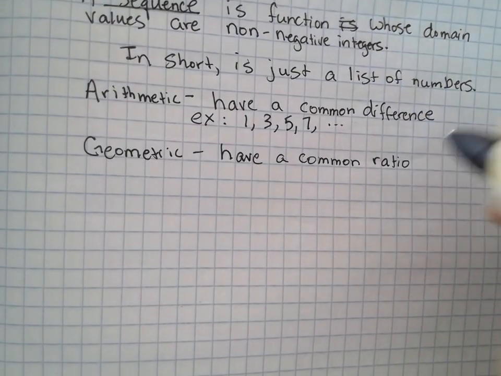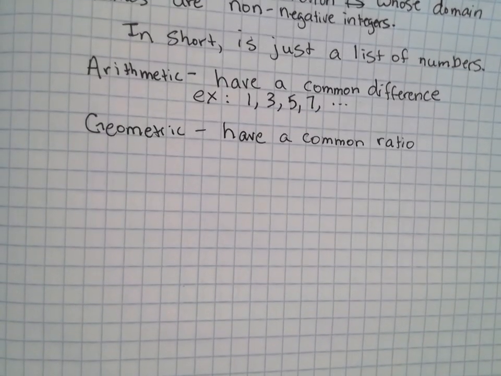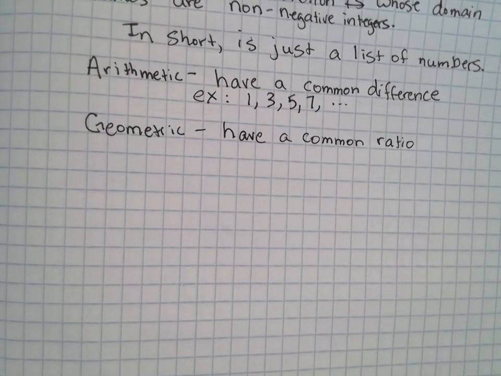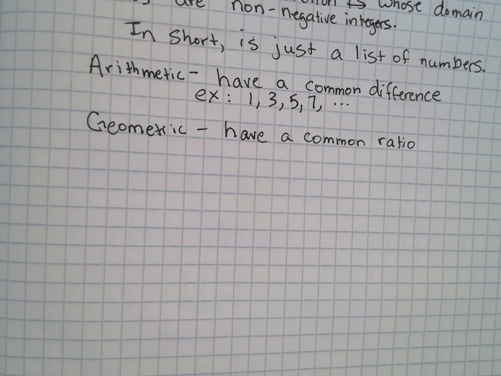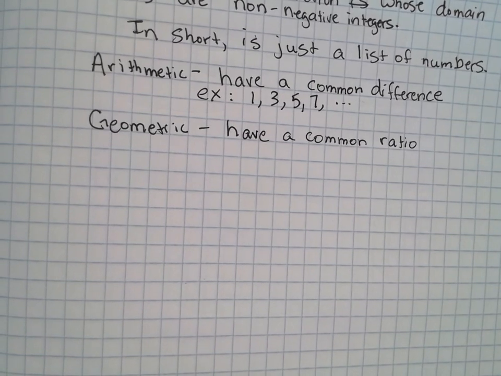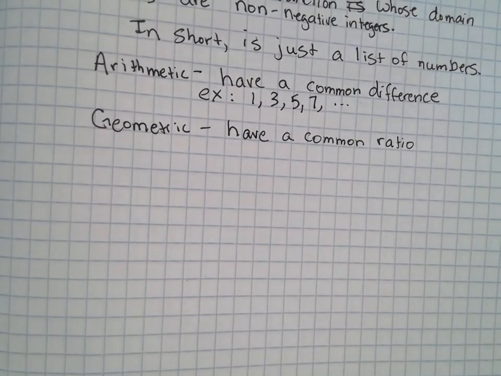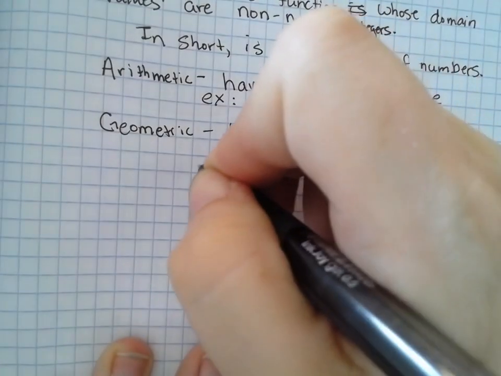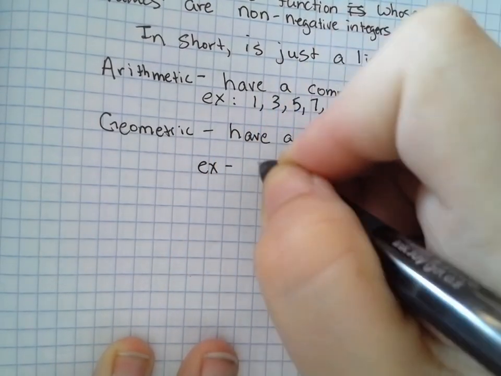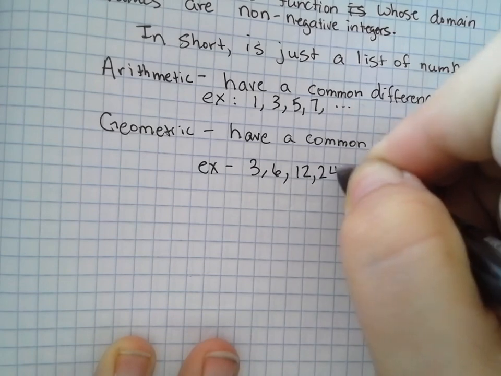What's a ratio? Like 1 to 3 or something. Okay, but what do we typically say that as? A fraction. Right? A ratio is just a fraction. Like 1 to 3 can be expressed as 1 over 3, right? Okay, so these right here, a fraction is either multiplying or dividing, okay? So an example of this might be like 3, 6, 12, 24, ...